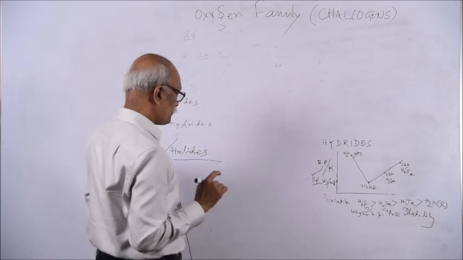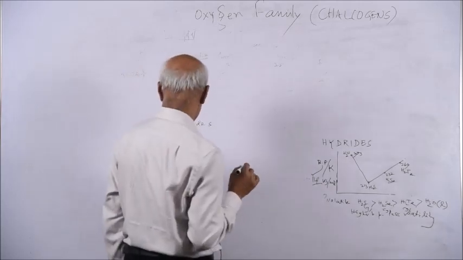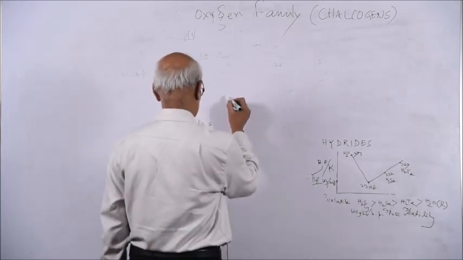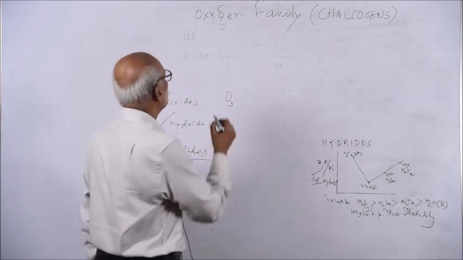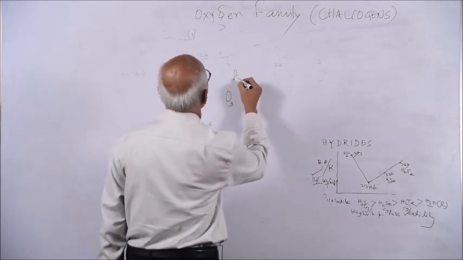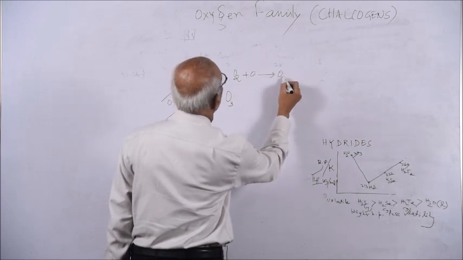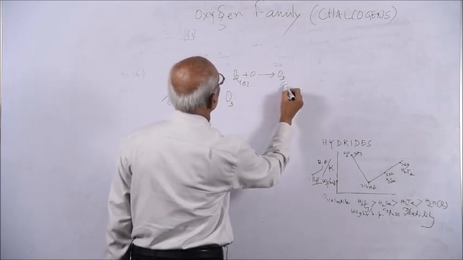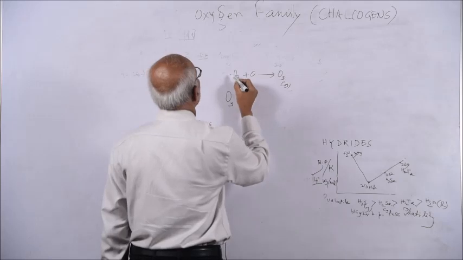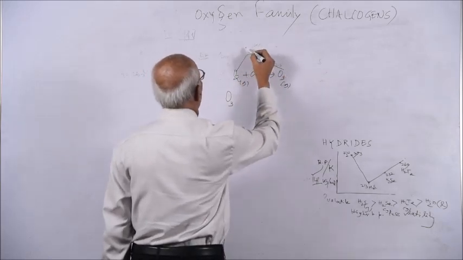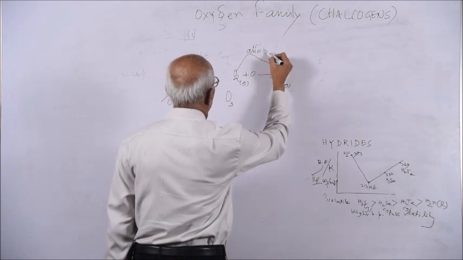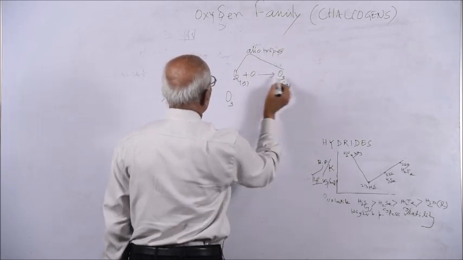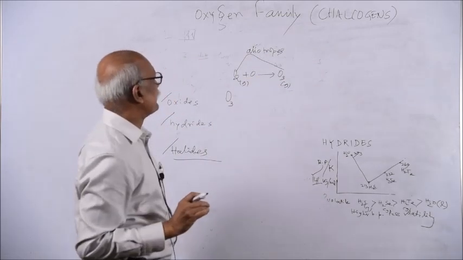Suppose I focus on the oxides of oxygen, that you can call ozone. Ozone is O2 plus O, that is O3. This is a gas, and O2 is also a gas. But O3 and O2 are called allotropes, not isomers. These are allotropes, the same element present in different states.